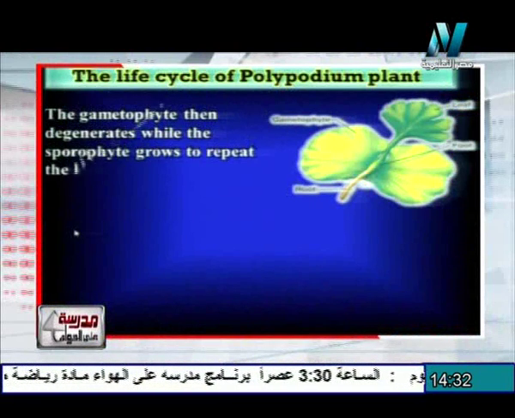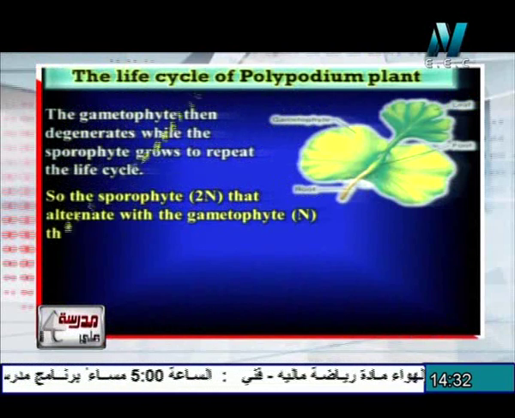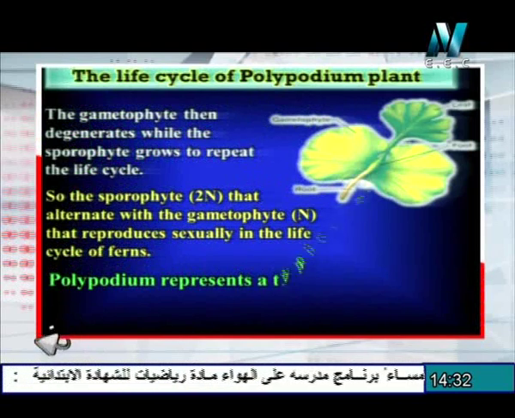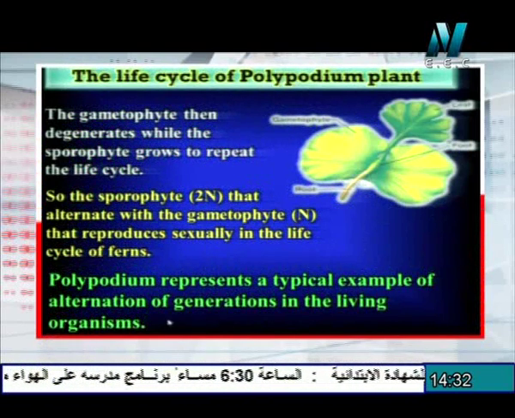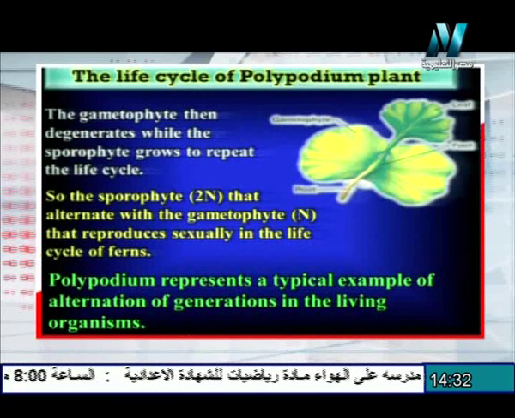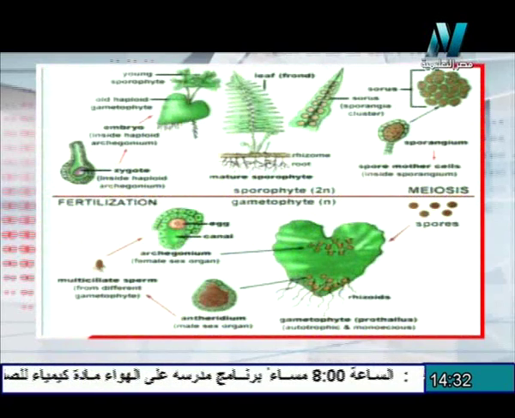Therefore, the life cycle of Polypodium has two kinds of reproduction. The first is the sexual one in the gametophyte, the second is the asexual one in the sporophyte. Polypodium represents a typical example of alternation of generations in the plant kingdom.